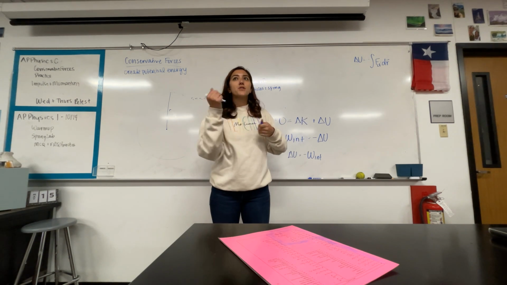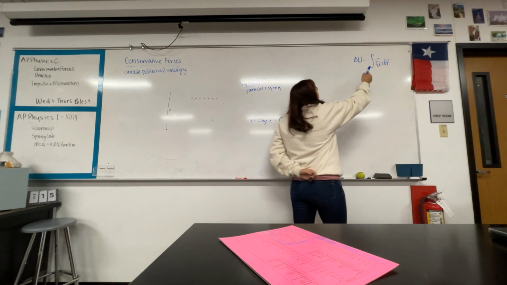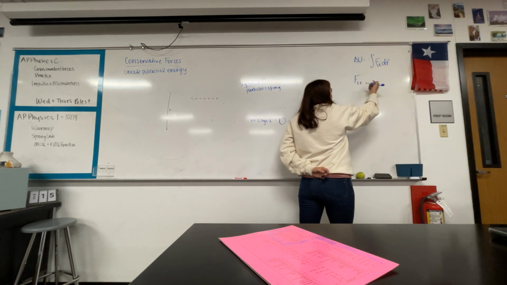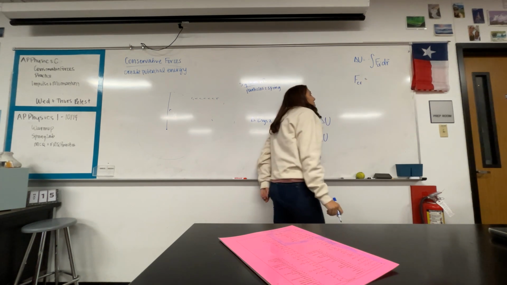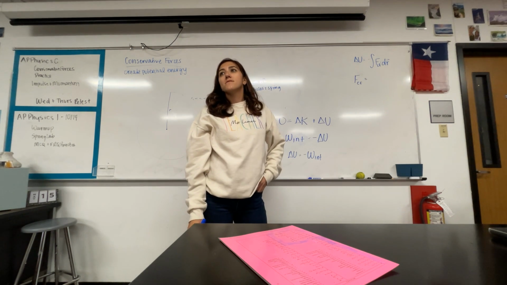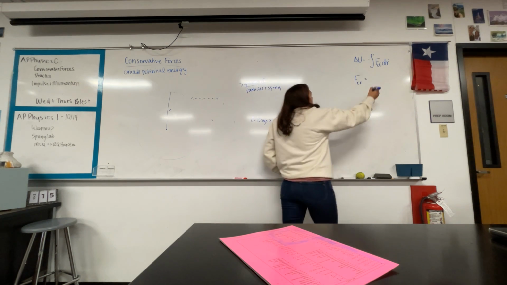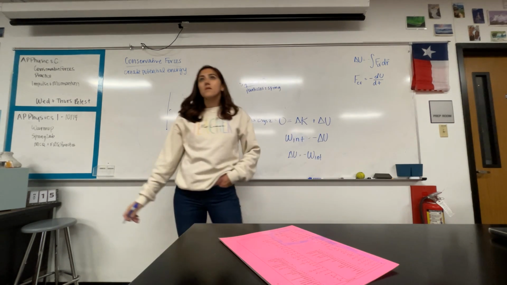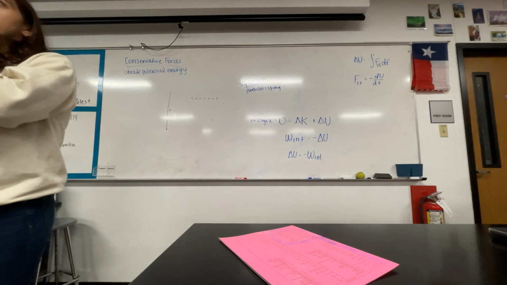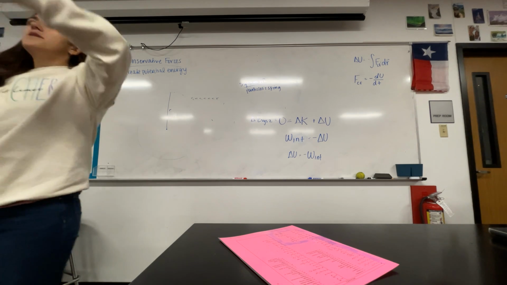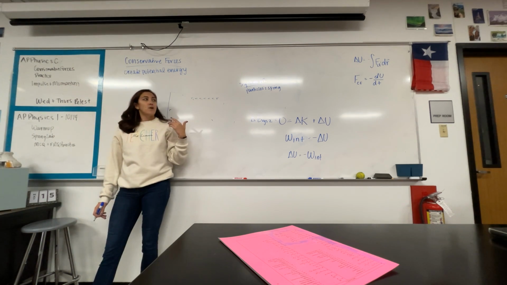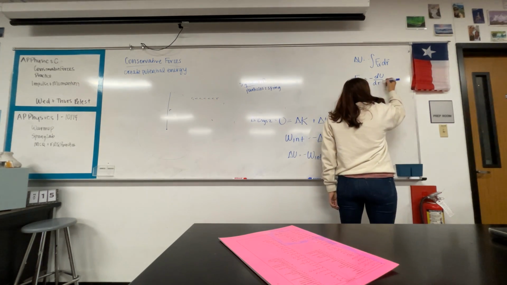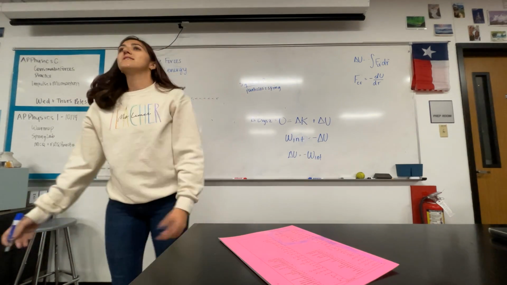One thing before we move on to path dependent versus independent: if I rewrite this slightly and want to get that conservative force, which is probably just the spring force, I would have had to take the derivative of both sides, right, to get rid of the integral. So that would be negative dU/dr. So those are my two equations. Maybe they give me the potential energy and they ask me for the force. Okay, did I put dt? Look at me. It's dr. At the end of class, it's dt.